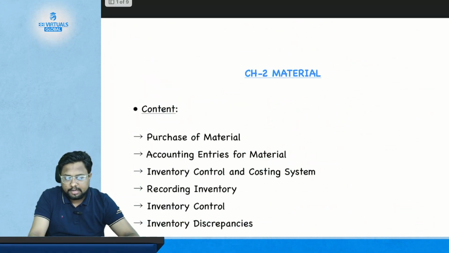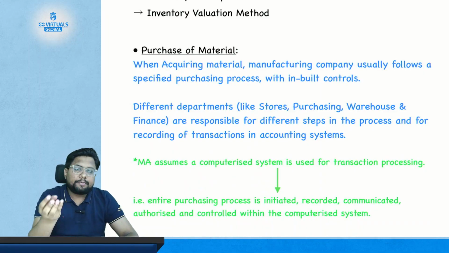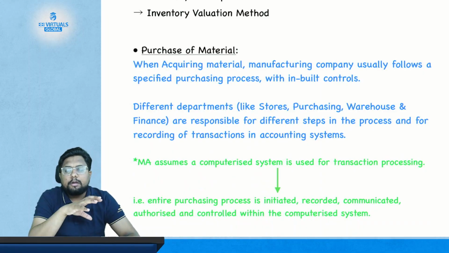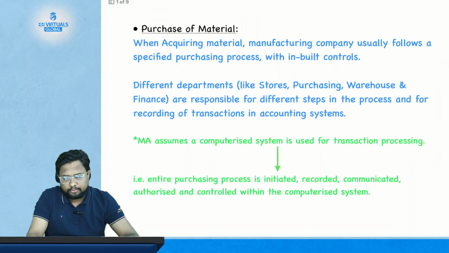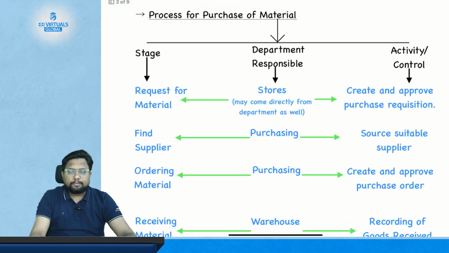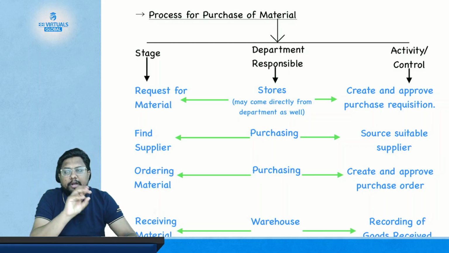In the previous class we studied the meaning of the purchase of material, like what material is, and how material is purchased. The basic assumption the management accounting makes is that the entire process of purchasing, initiating, recording and paying the vendor is done through a computerized system. Then we saw the process for purchase of material, which department is responsible for which role, and what control is implemented there.